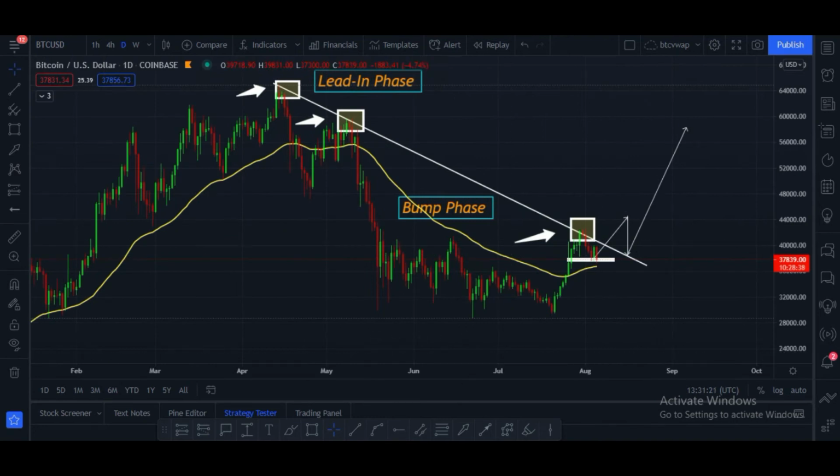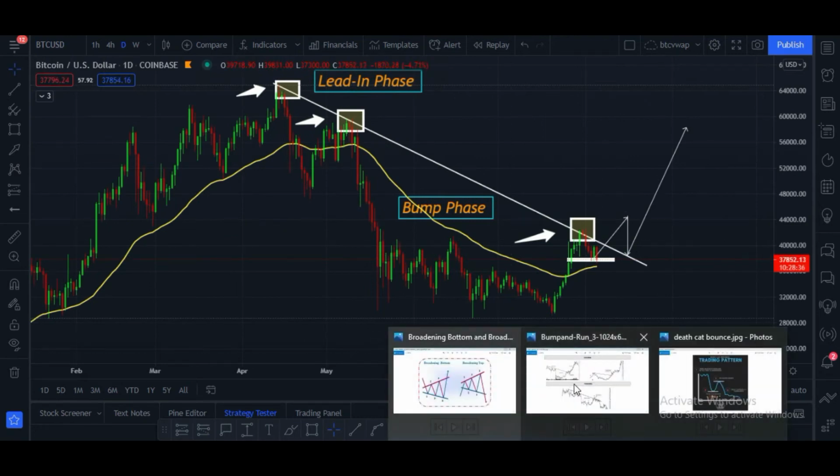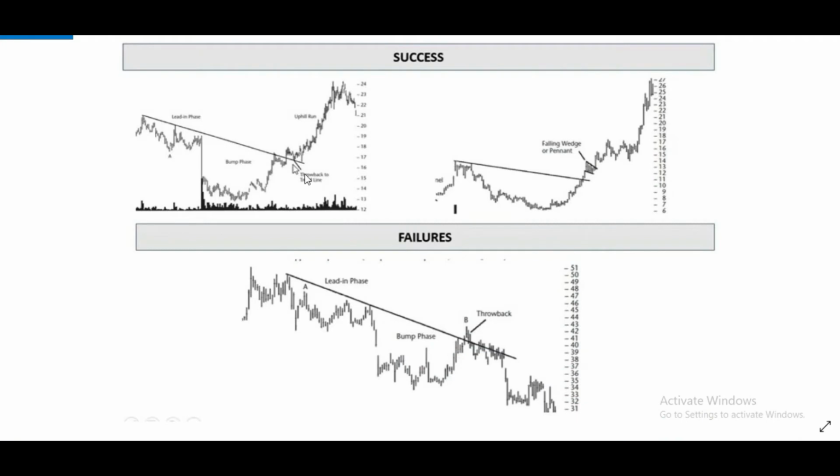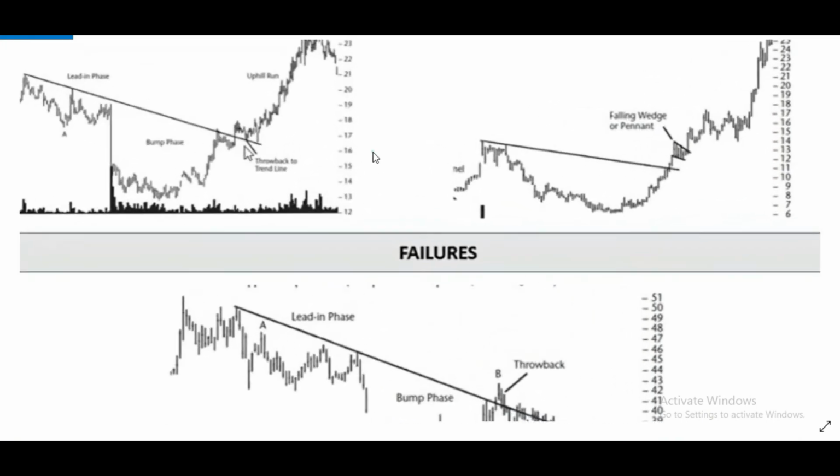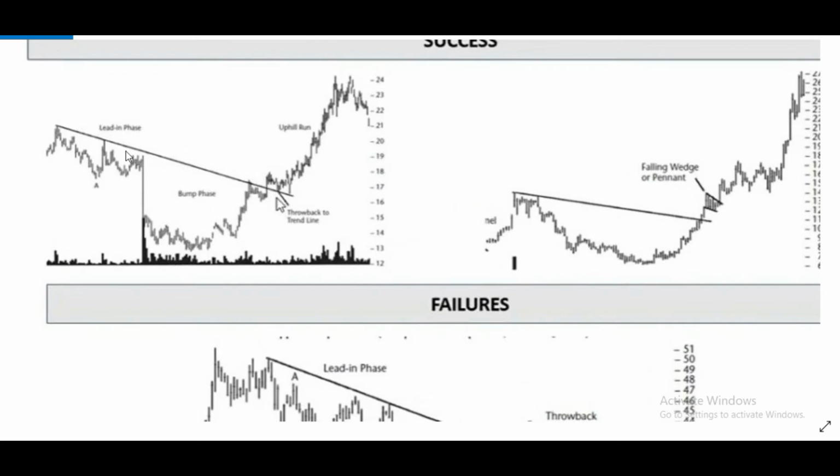Let me please show you. This is the bump and run pattern. Here you can see this is a successful bump and run pattern. Let me zoom in. Here you can see this horizontal down sloping resistance line.